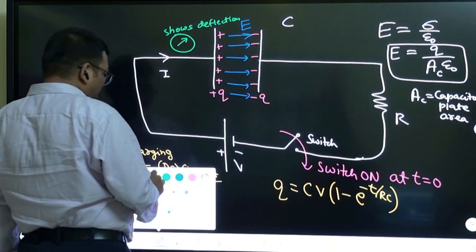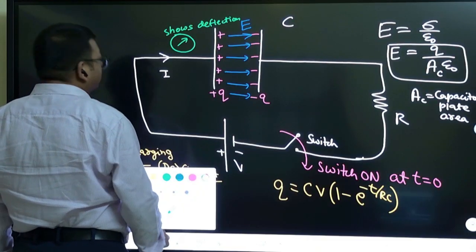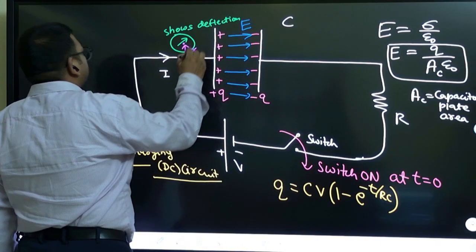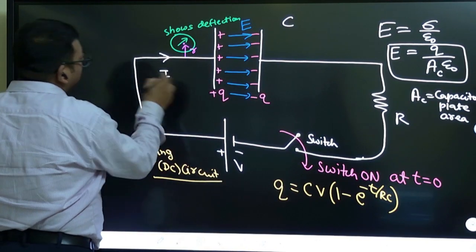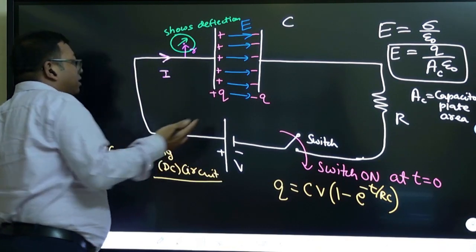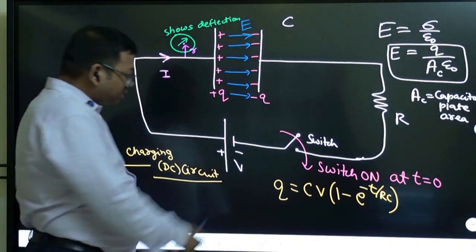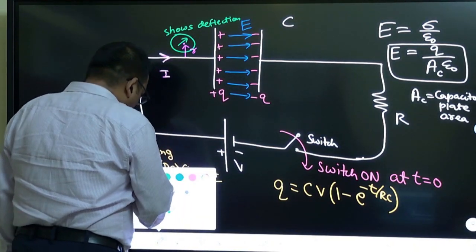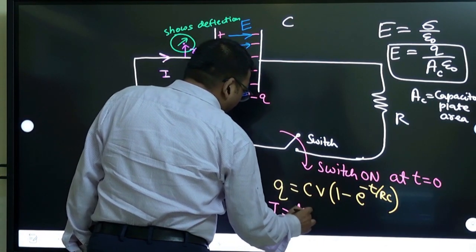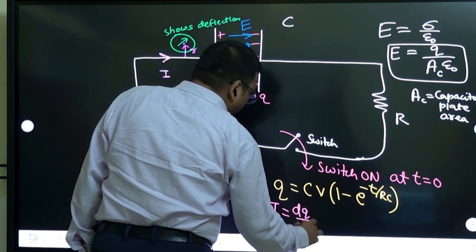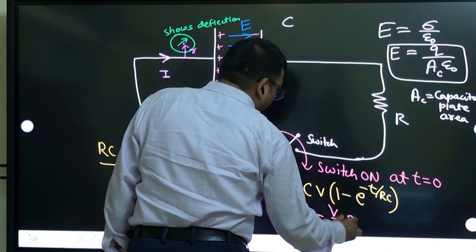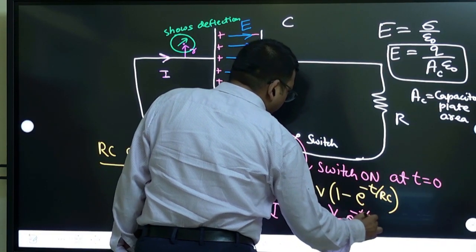We already know that near a current carrying wire there is a magnetic field. Suppose this distance is r away from this wire. This wire is carrying a current. Of course, this current is also changing. What is the current formula? Current is dq by dt. When you do this differentiation, you get V by R e power minus t by RC.